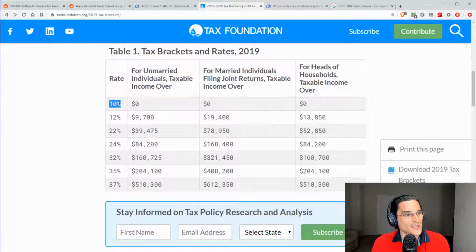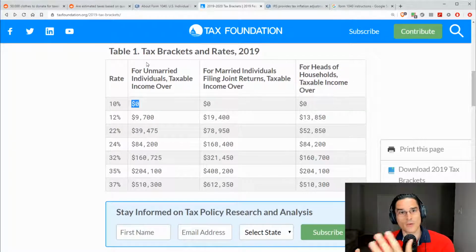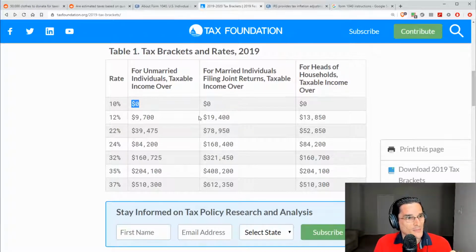Essentially, the 10% rate is applicable to taxable income for single unmarried individuals, those filing with a single filing status. You have the 10% rate starting from zero all the way up to $9,700 of taxable income. At $9,700, the 12% rate begins, and so on and so forth. As the amount of taxable income goes up, the percentages increase as well.